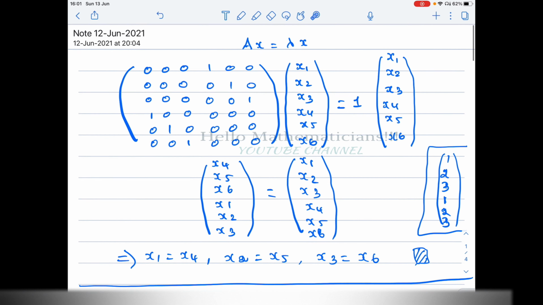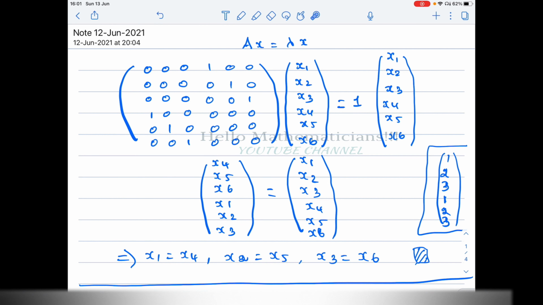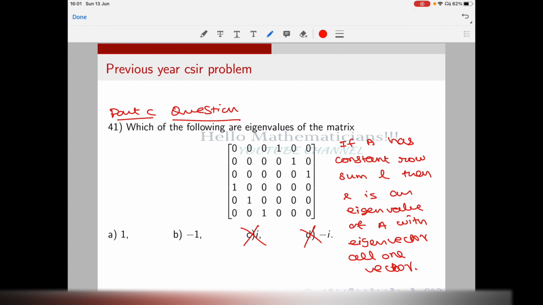Similarly, you can do Ax equal to minus 1x also, and you will get a non-zero vector x. Basically you will get x1 equal to minus x4, x2 equal to minus x5, x3 equal to minus x6, and 1, 2, 3, minus 1, minus 2, minus 3 will be an eigenvector. Therefore minus 1 will also be an eigenvalue. Please check the description for another problem using the constant row sum idea.